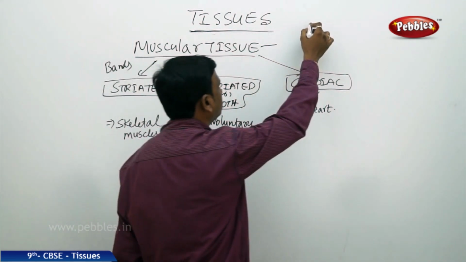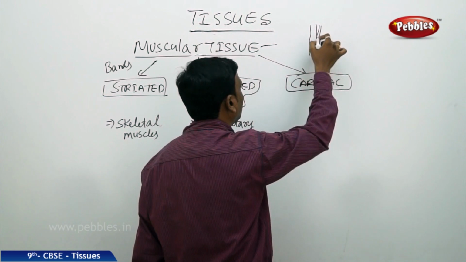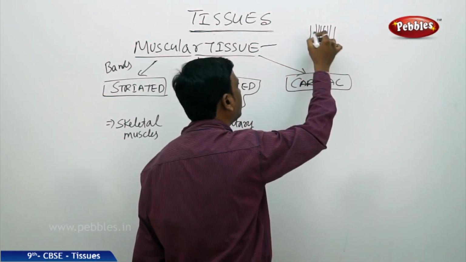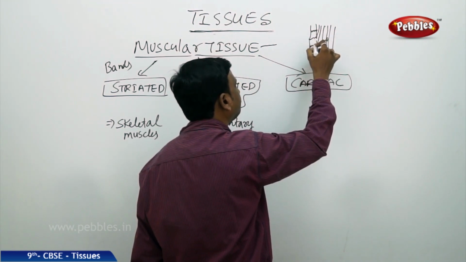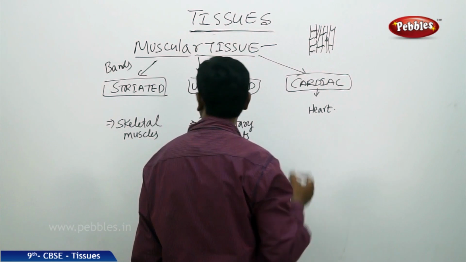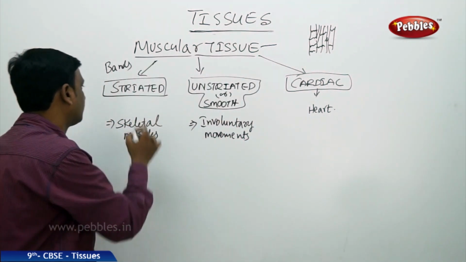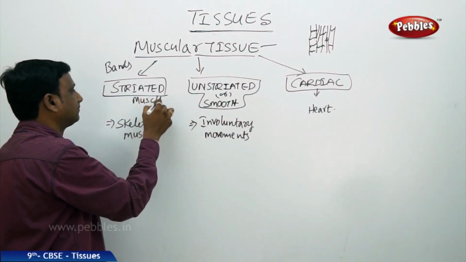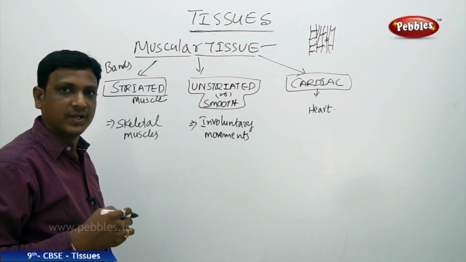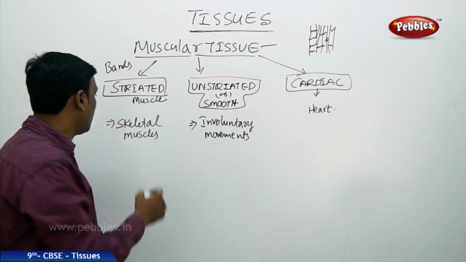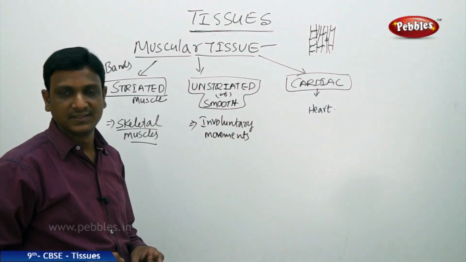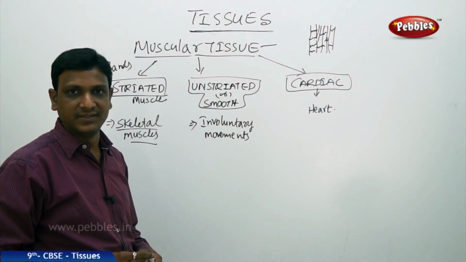If you see the muscle cells which are striated, you will find some bands. These muscle cells are called striated muscles. What are these striated muscles? Where are they found in our body? What is their function? All our skeletal muscles are striated muscles. Skeletal muscles. They are striated.